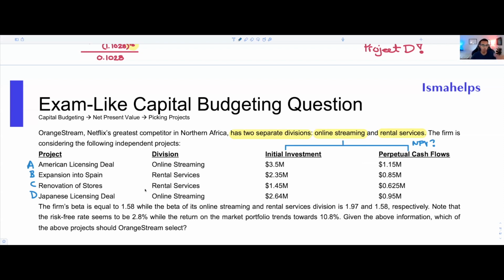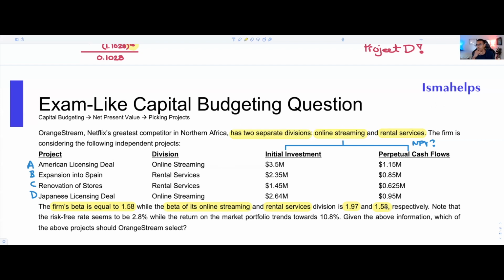Let's continue reading. Below these four little buckets, they're telling you the firm's beta is equal to 1.58. So maybe that could be relevant. The firm's beta is equal to 1.58, while the betas of its online streaming and rental services divisions are equal to 1.97 and 1.58. Notice how they gave you two distinct betas for these two distinct divisions alongside the beta of the entire firm. Once again, the bells should be ringing, because we're talking about betas.